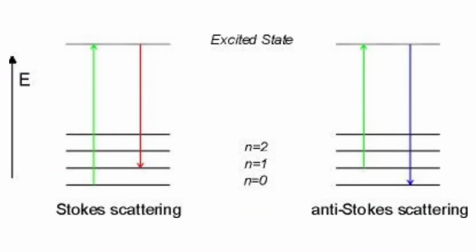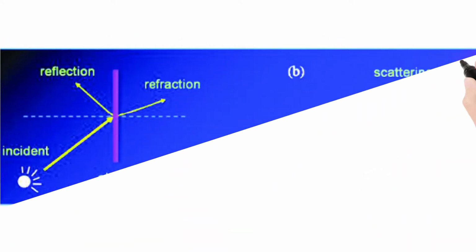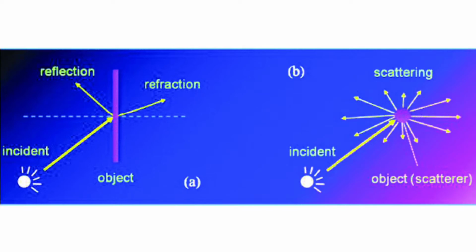Now the lines with higher wavelengths are known as Stokes lines and the lines with lesser wavelengths are known as anti-Stokes lines. In the main light rays of the Raman spectrum, the frequency of the incident ray and refracted ray is equal. This refraction of light without any change of frequency is known as Rayleigh scattering, and these spectrums are known as Rayleigh lines.